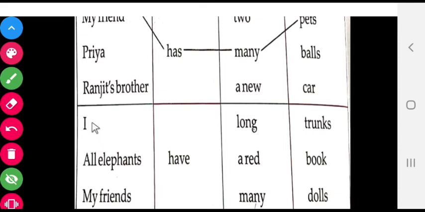Here, I, so it is the first person singular. So I have a red book. I have a red book. Okay, next one.